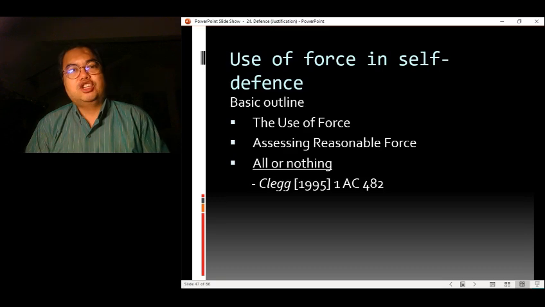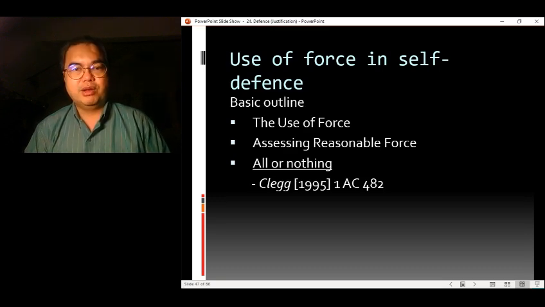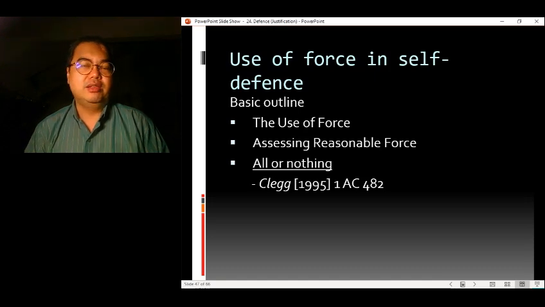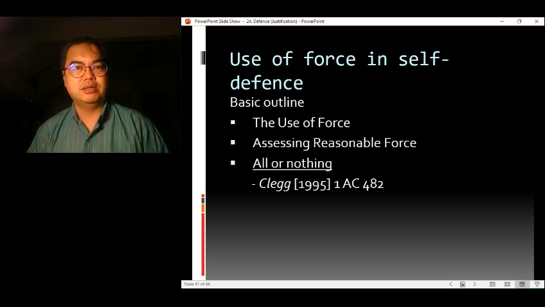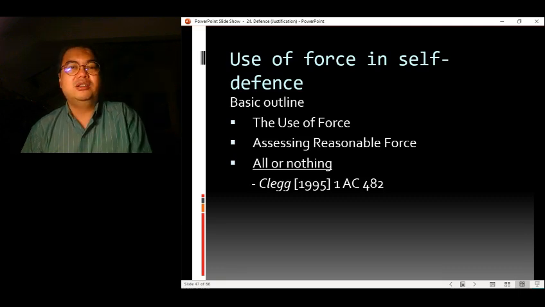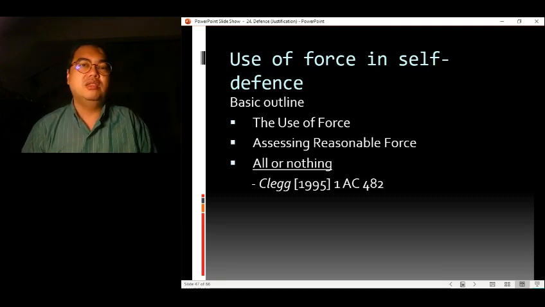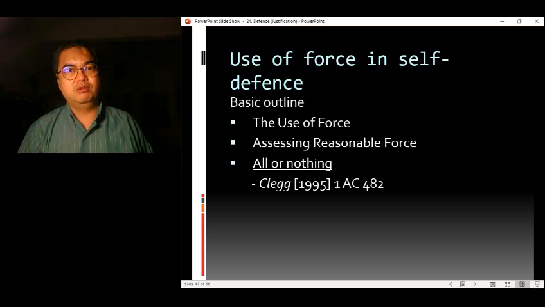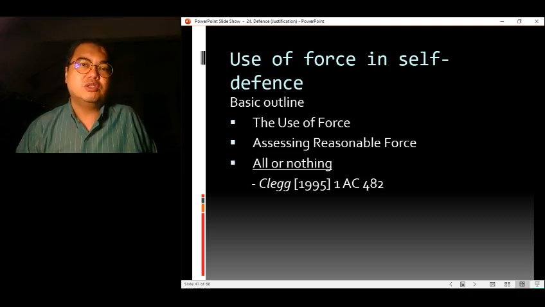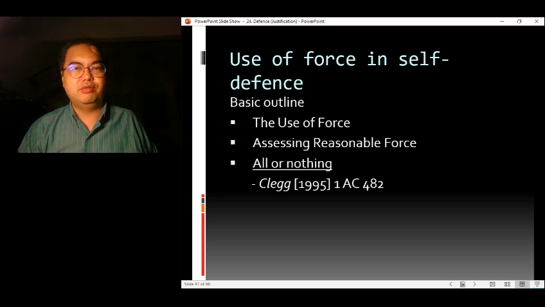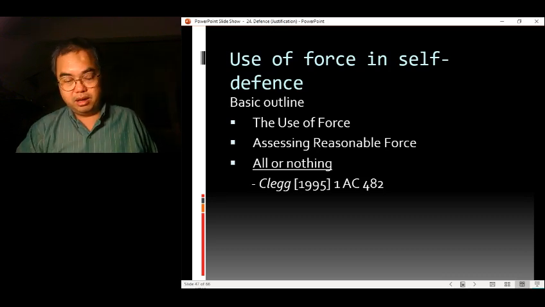And he was charged with murder. Private Clegg was charged with murder, and he relied on the defense of self-defense. The court said that for those first 3 shots, yes, you were acting in self-defense. But for the fourth shot, the car has already passed you. The danger is already over. There's no more need for you to defend yourself. So the fourth shot, which actually killed the victim, was not considered to be acting under self-defense.